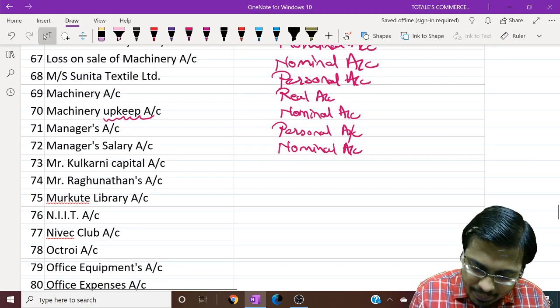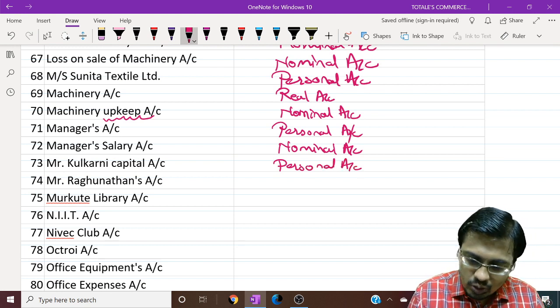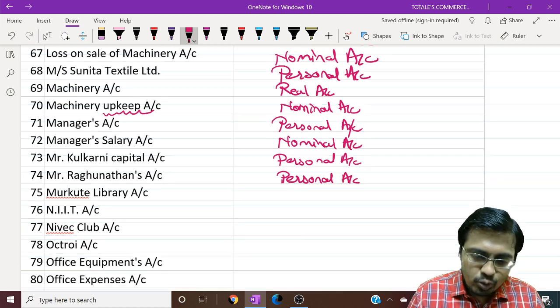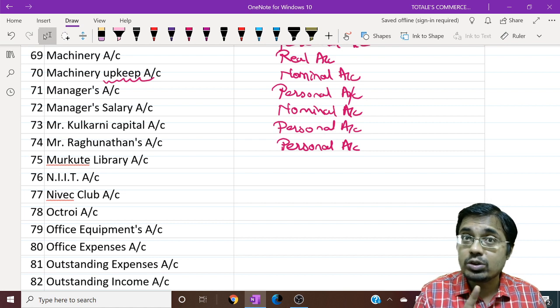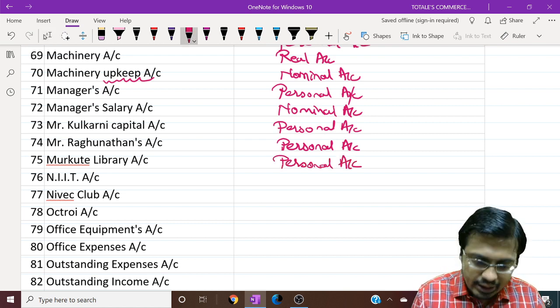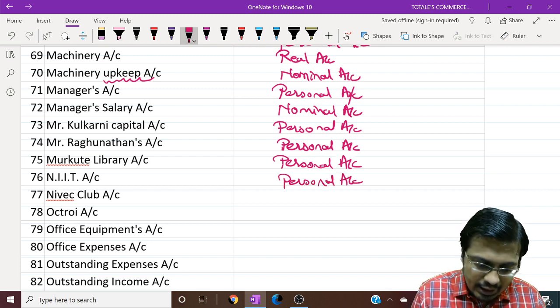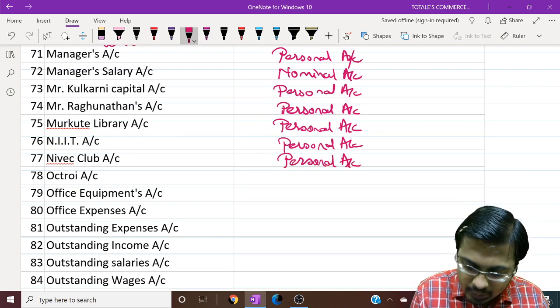Mr. Kulkarni's capital is personal. Mr. Raghunathan is a natural person. Murkute Library is a library. It does not denote the books, it denotes a person. Okay, books would be different. It is an artificial or legal personal account. NIT is a company, so it is a personal account. Nivek Club is a club, artificial or legal personal account.